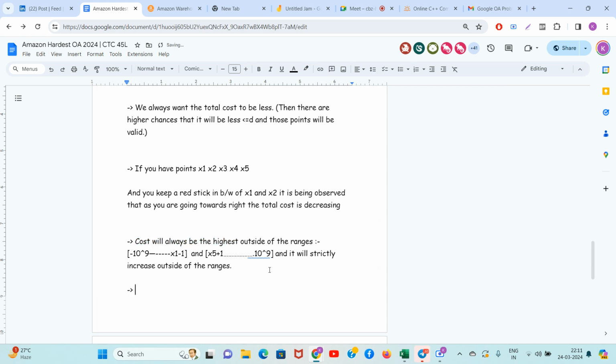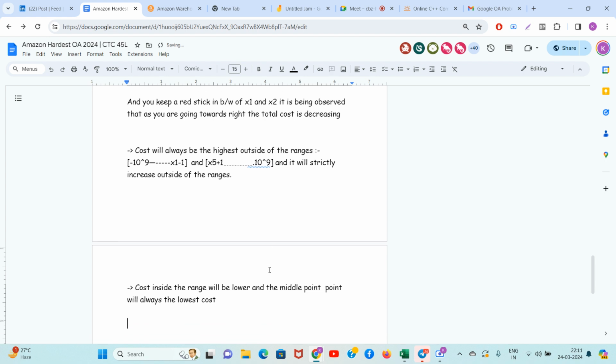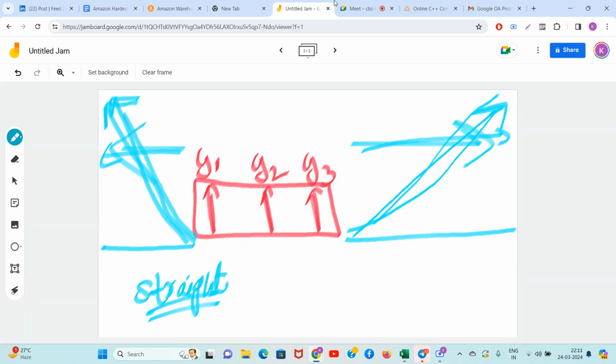Cost inside the range will be lower. And the middle point will have the lowest cost. This is the brilliant observation of the problem. Middle point will always have the lowest cost. You have to sort all the points and take the middle point.